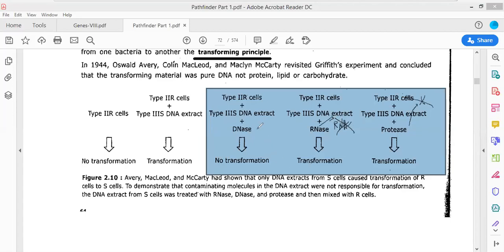Now DNase, what would be cleaved by DNase? The double stranded DNA molecule will be cleaved by DNase. So DNase will be cleaving the double stranded DNA molecule.